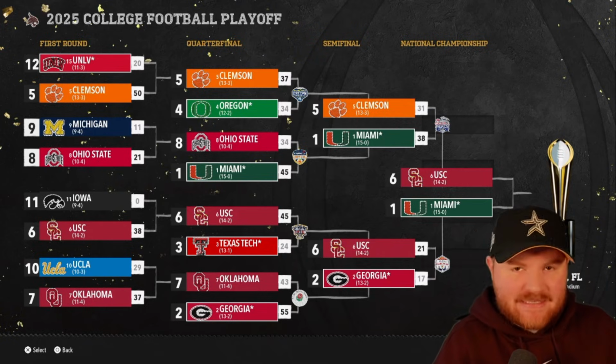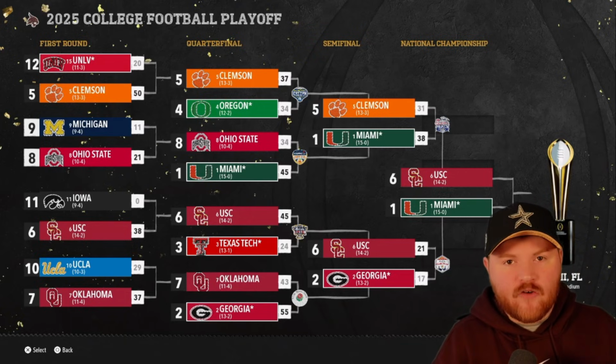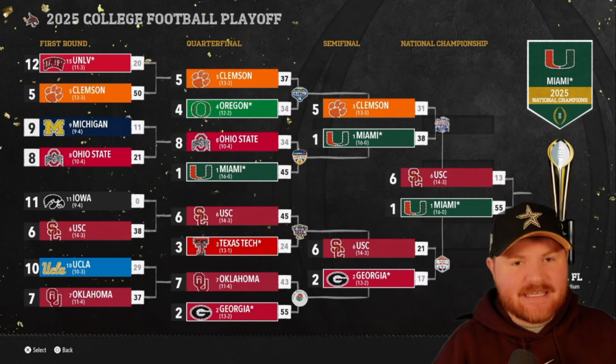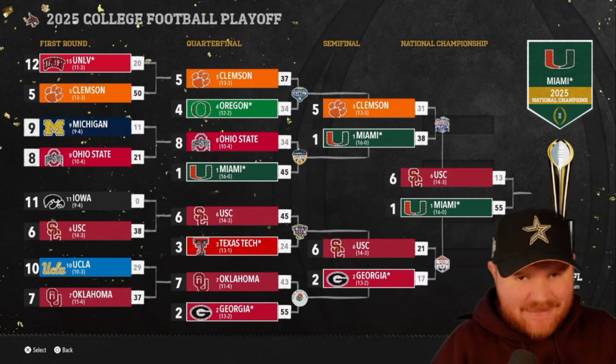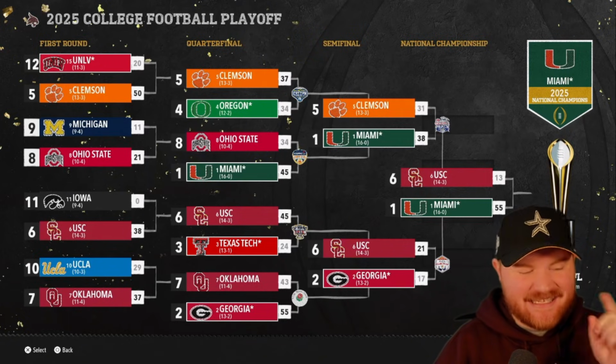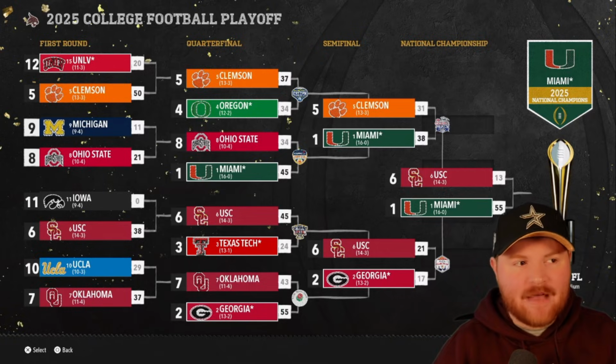So we'll see if the Big Ten as the SEC can win in their first season. Woof. No, they cannot. Miami wins 55-13. ACC wins the first national championship in this sim, just like they did last time. The Big Ten has a good showing with 4 wins and 6 teams that make it in the first round. Let's see what happens in year 2.